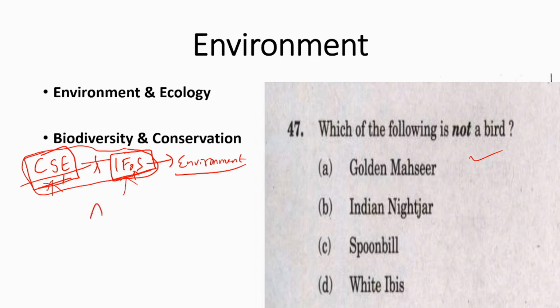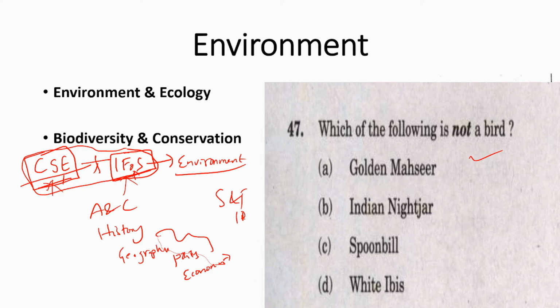Instead, prepare art and culture, history: ancient, medieval, modern. Read geography well, read polity, read economy. Geography and polity are like the easiest subjects of prelims. If you read properly, there will be no shocking questions. Economy also, if you understand it properly, questions are comparatively easy. Science and technology and international relations are mostly from current affairs, more than 95% of questions. So by properly reading current affairs, these questions can be answered.